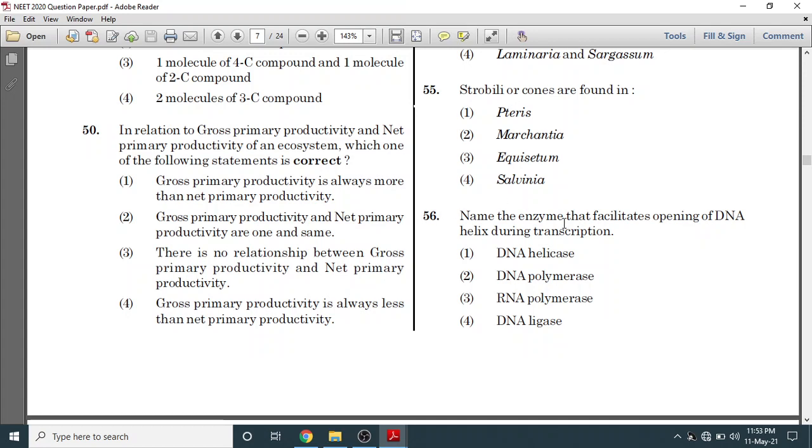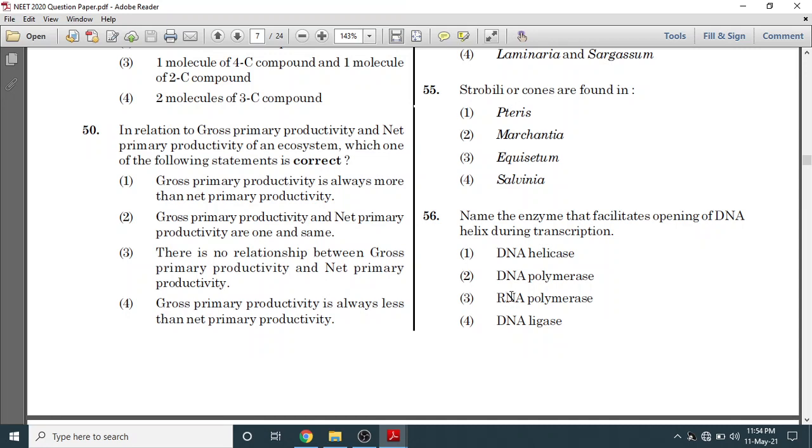Name the enzyme that facilitates opening of the DNA helix during transcription. इस क्वेश्चन में था ट्विस्ट. इस क्वेश्चन को जिसने देखते ही मारा उसका आंसर गलत. Because the general consideration in our mind is that the opening of the DNA helix is facilitated by DNA helicase. It is true, but this is only in the case of replication. DNA helicase सिर्फ replication के टाइम पे ही DNA double helix को unbind करेगा. But in case of transcription, the enzyme involved is RNA polymerase.